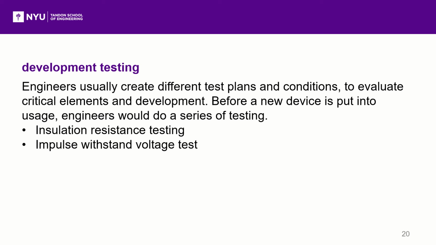Impulse withstand voltage test is another important test. This test is used to check the insulation performance and protection performance of various high voltage electrical equipment under the impact of lightning overvoltage, operating overvoltage, and other shock voltages. The test voltage is much higher than the voltage that the equipment insulation can withstand during normal operation. A lot of high voltage electrical equipment must undergo the impulse withstand voltage test during the factory test, type test, or after overhaul.